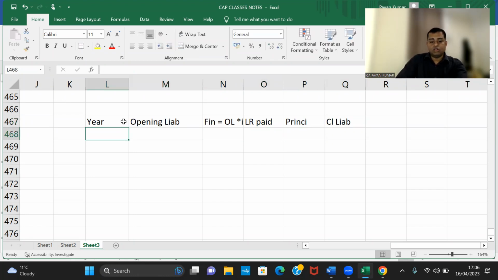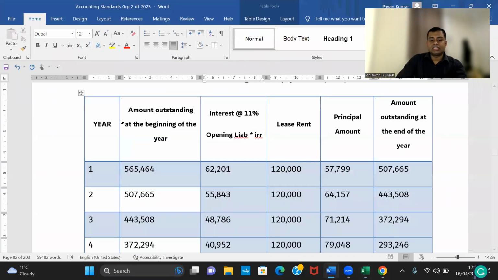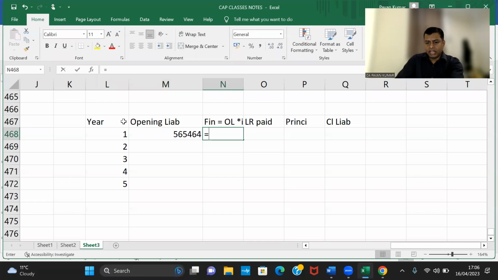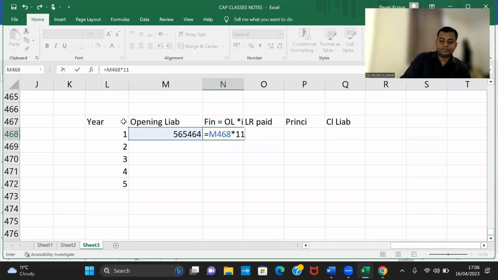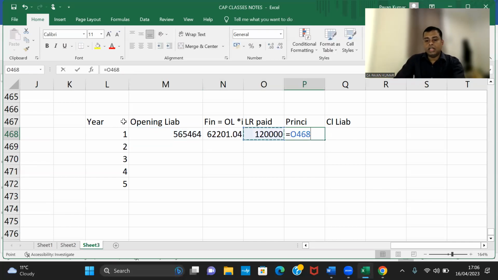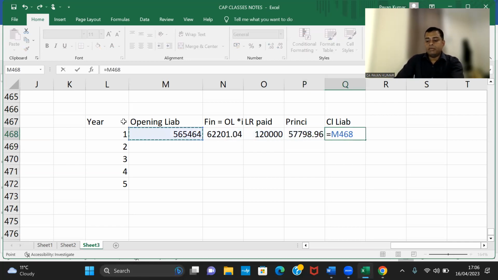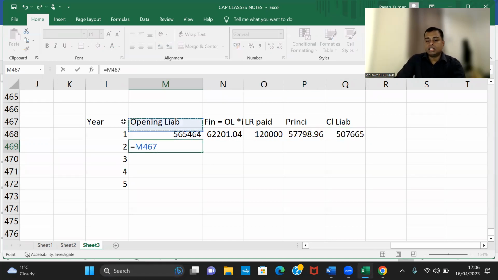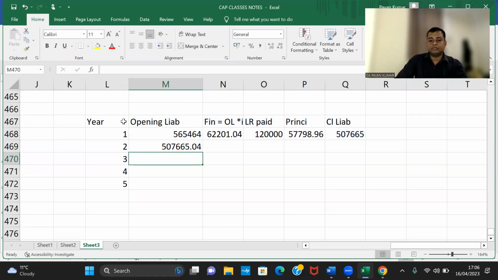Okay, so we'll take here 1, 2, 3, 4, 5. Opening liability 5,65,464. It is this into 11%. Lease rent is 1,20,000. Total 1,20,000 paid minus the finance component is the principal. Closing liability is opening liability minus principal. Next year's opening is equal to the previous year's closing.